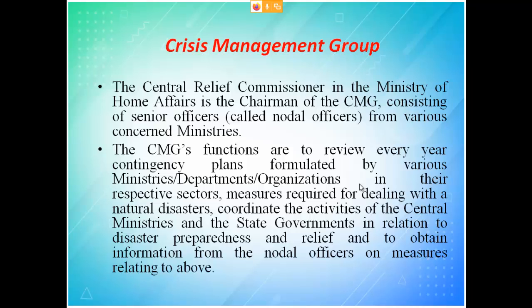The central relief commissioner in the Ministry of Home Affairs is the chairman of CMG. Okay, so hereafter when you see anything called the CMG, that is the crisis management group, consisting of senior officers called the nodal officers of various concerned ministries. The CMG functions are to review every year the contingency plans formulated by various ministries. See, all the cases we will not work on till a disaster occurs.